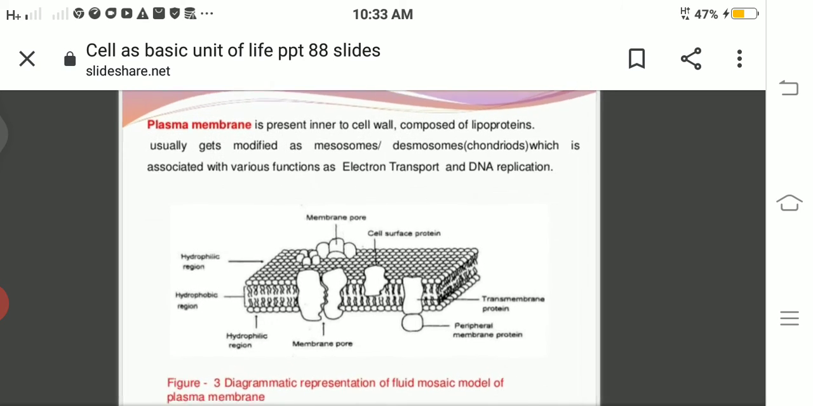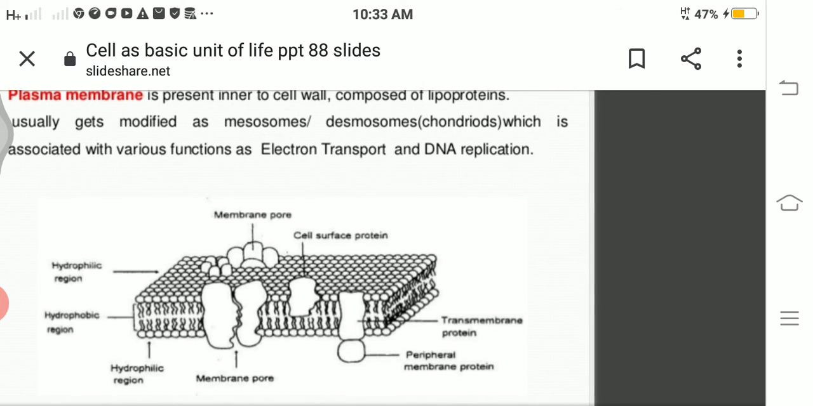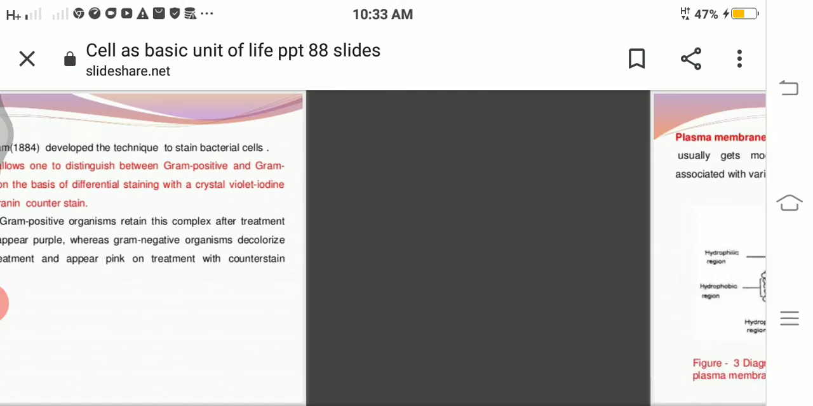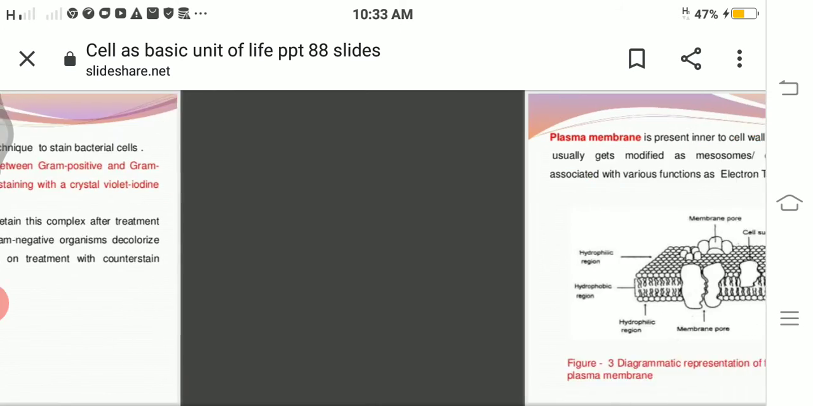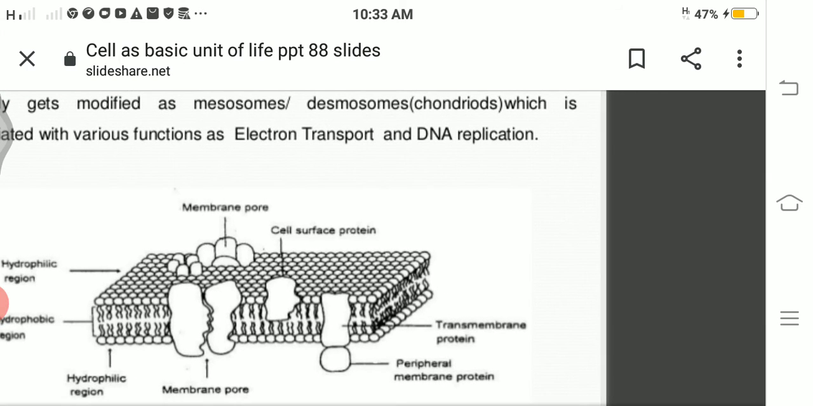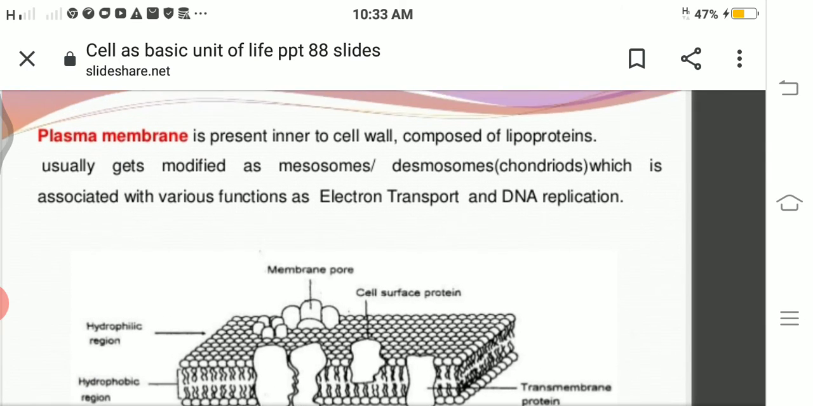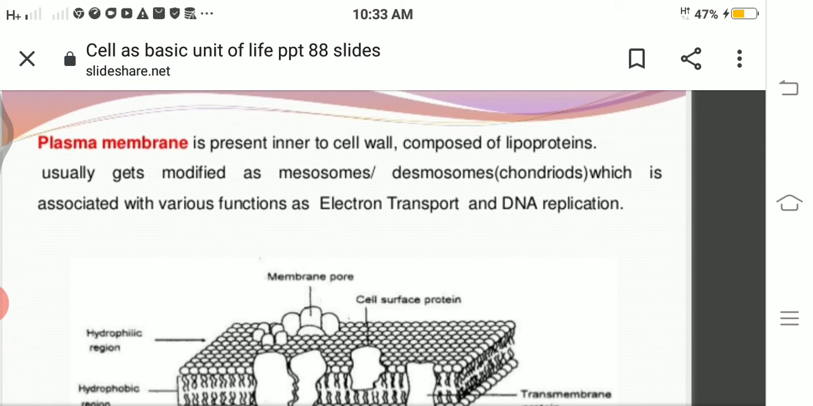So now going to the parts or the organelles of the cell. Okay, so the first cell organelle which we will be learning is the plasma membrane. When you hear the word membrane, it is somewhere outside. So membrane is like a boundary. It is present inner to the cell wall.